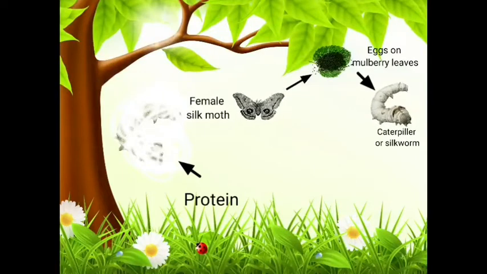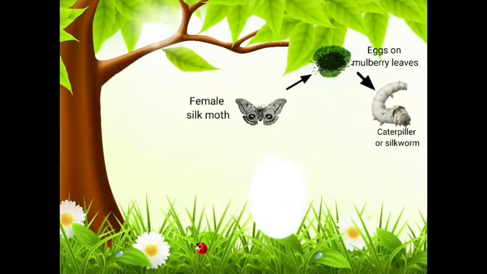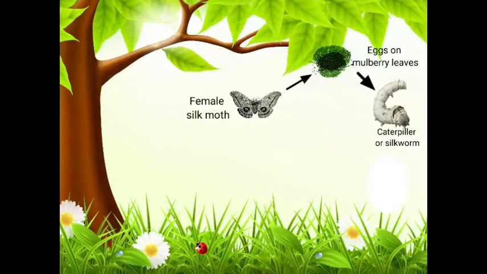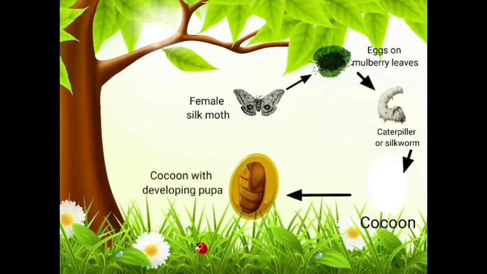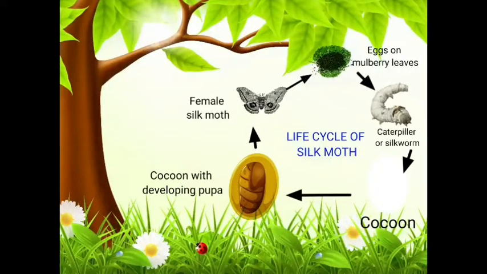Then the silkworm covers itself completely and enters into the next stage of life cycle, that is pupa, and this covering is known as cocoon. The further development of this pupa into moth continues inside the cocoon. After some time, the pupa becomes adult and emerges out of the cocoon as a moth. This entire process is called the life cycle of silkworm.